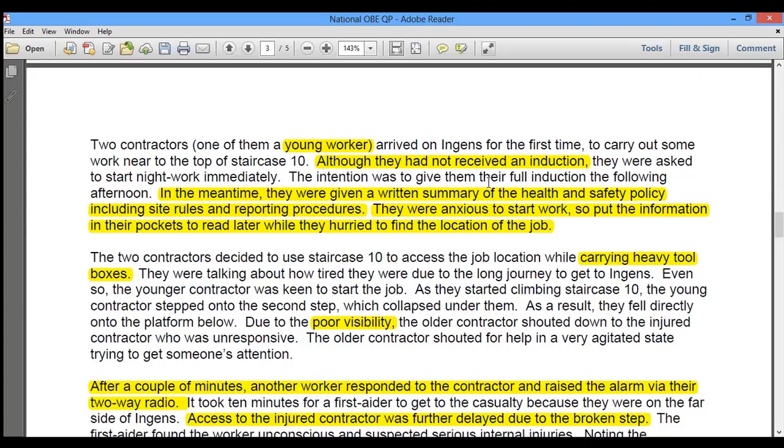The intention was to give them their full induction the following afternoon. In the meantime, they were given a written summary of the health and safety policy, including site rules and reporting procedures. They were anxious to start work, so they put the information in their pockets to read later while they hurried to find the location of the job.